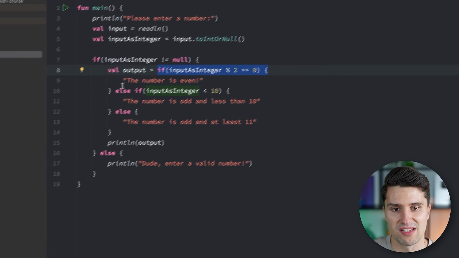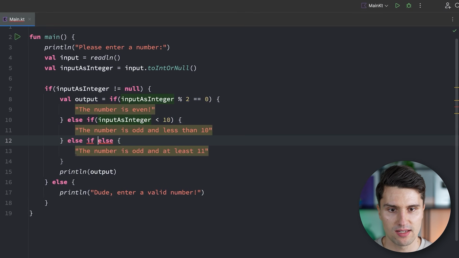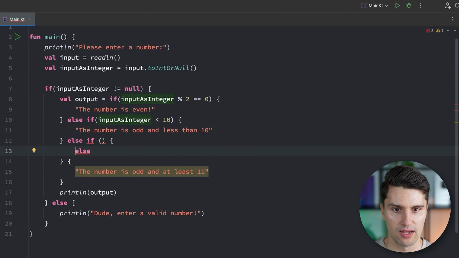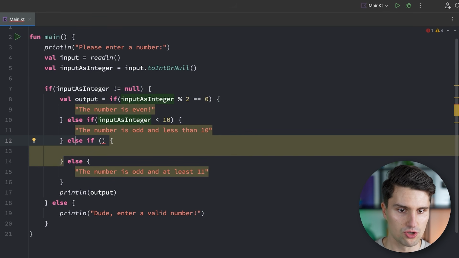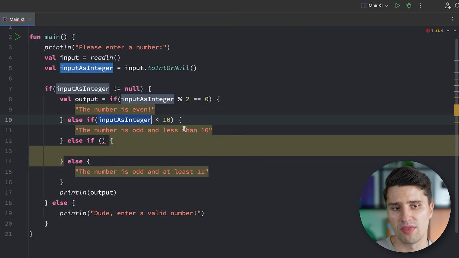And as I said, you can have as many of these else if conditions as you want. So you could just go ahead and say you have another one here. And then, oops, the else should be here. And then simply map another condition to some kind of other string. However, in most cases, you actually want to avoid these else if conditions because it's quite hard to read, because you always have to jump into these specific parentheses here.